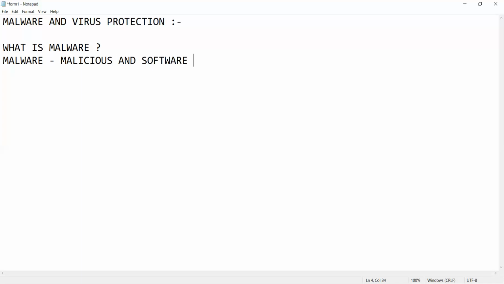When we merge these two words, it becomes malware. It means malicious software that can be utilized to harm any system. These are unpleasant programs installed without any proper or actual user consent.